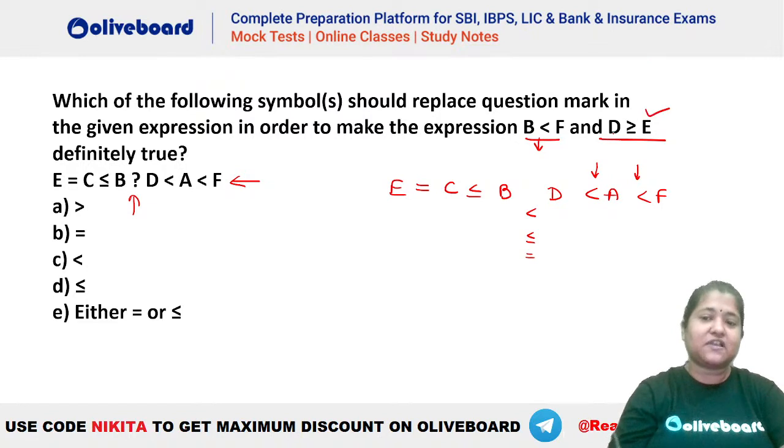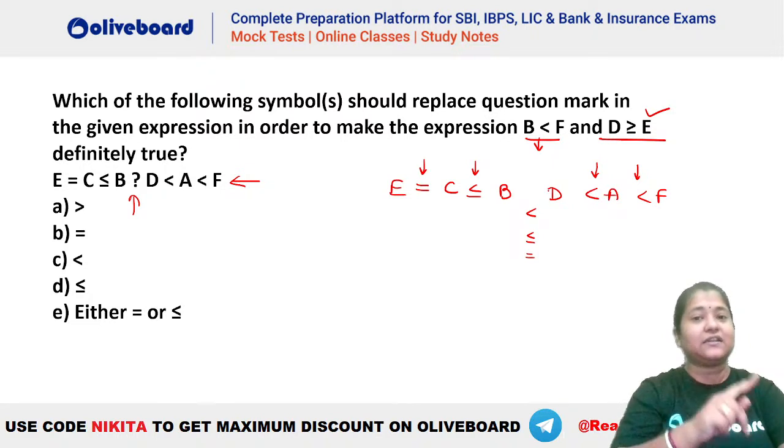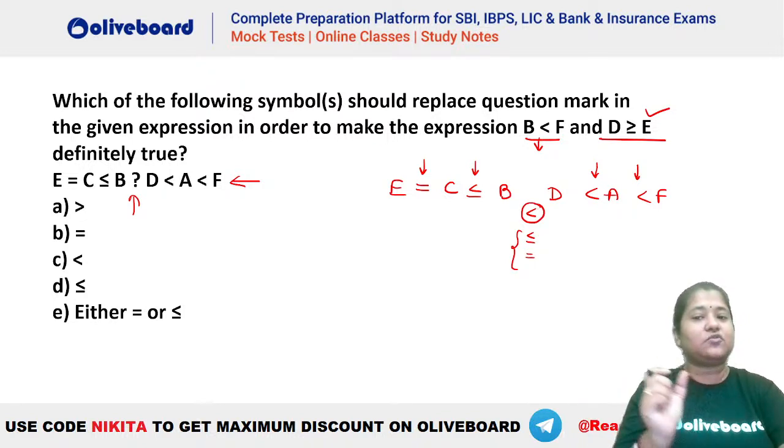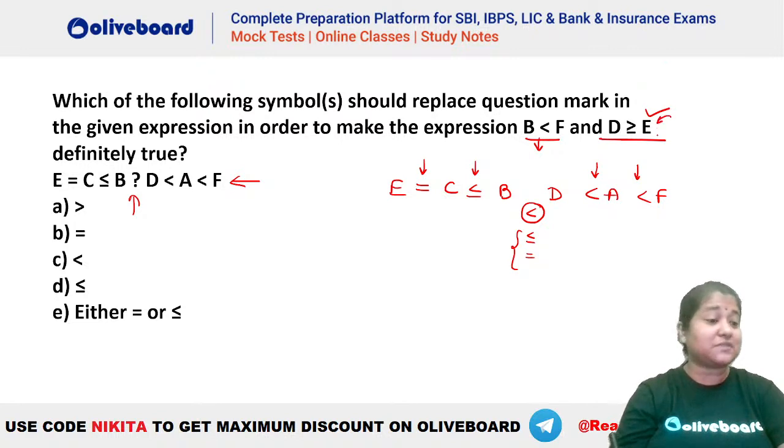But it is also given that D has to be greater than equal to E. Now, how do we have D greater than equal to E? You can see we have a greater than equal to here and equal to here. So to have D greater than equal to E, we should have either a greater than equal to or an equal to. Because if you take this greater than, then the final relation between D and E will become D is greater than E, which makes this particular second conclusion possibly true, right? So that means this is not the answer. So you can see these two will be the answer here.